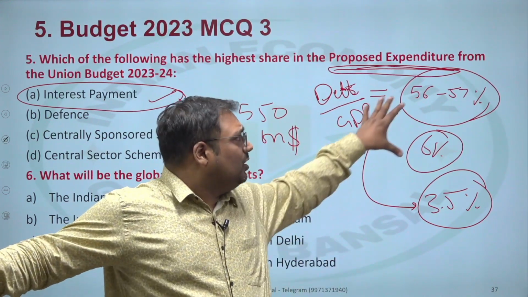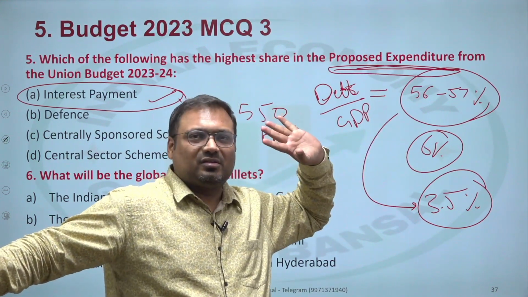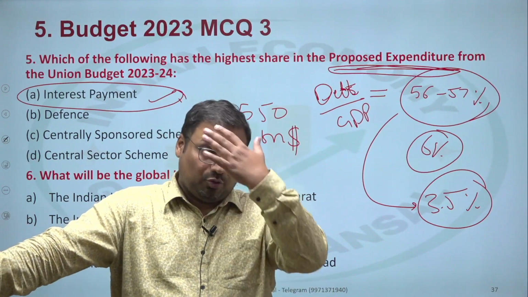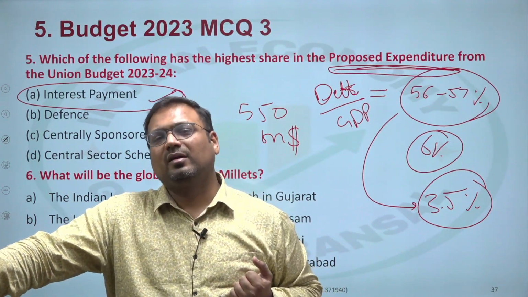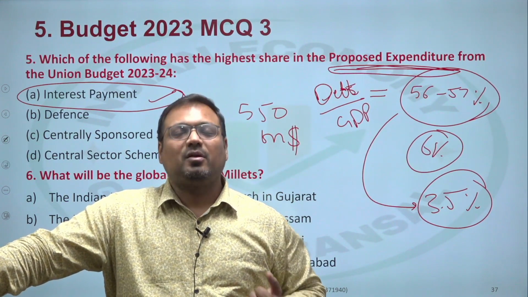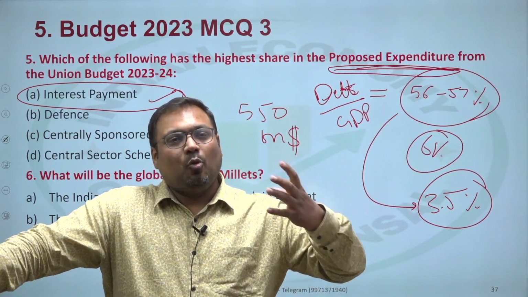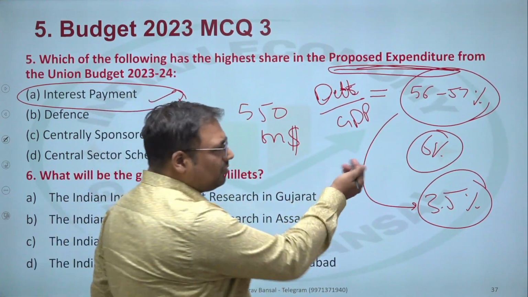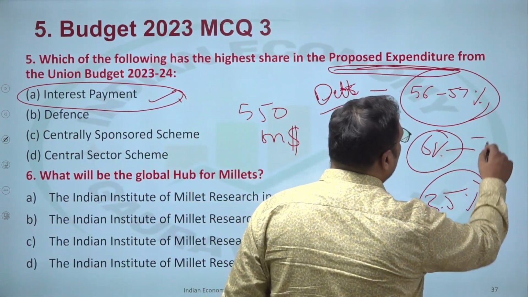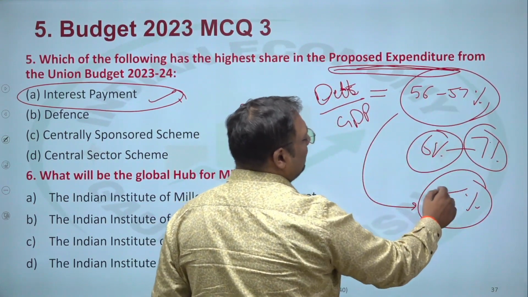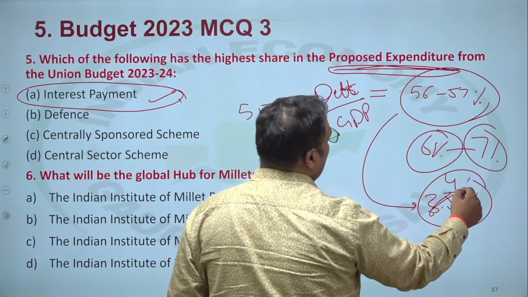This is just to reveal some of the statistics. Even if you are not able to recall the exact number, you should have a broader perspective in your mind of how much the debt burden on our government is and how much interest that would translate into. In fact, the interest rate is not 6%, today it is about 7%. At that rate, this debt would cost about 4% of the GDP.